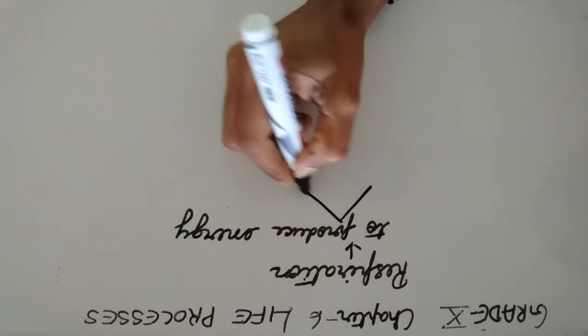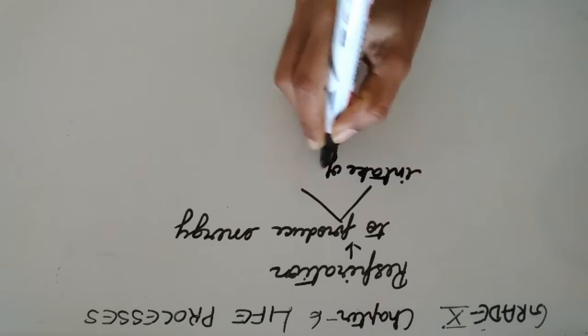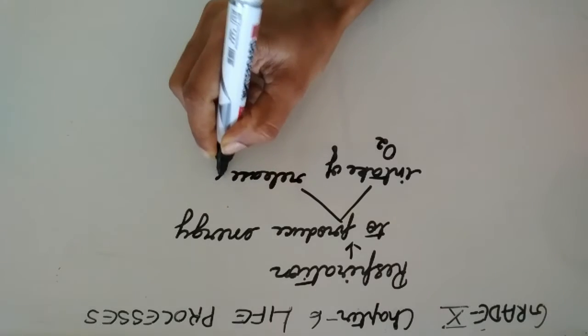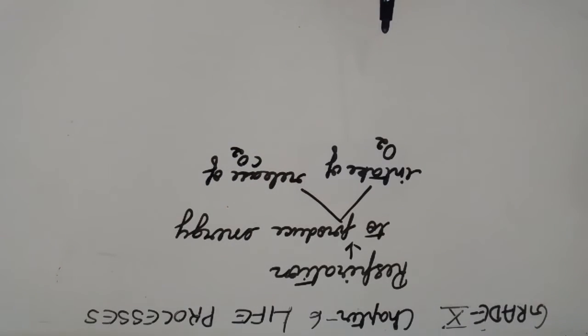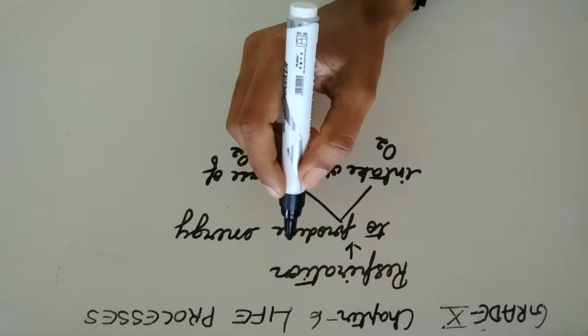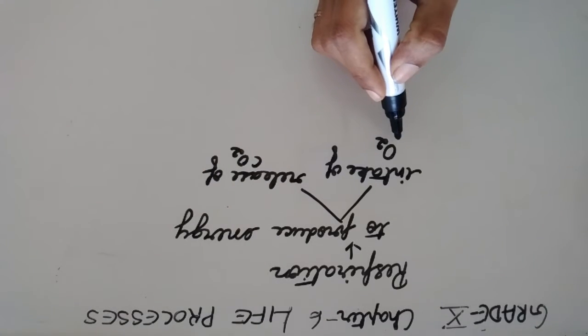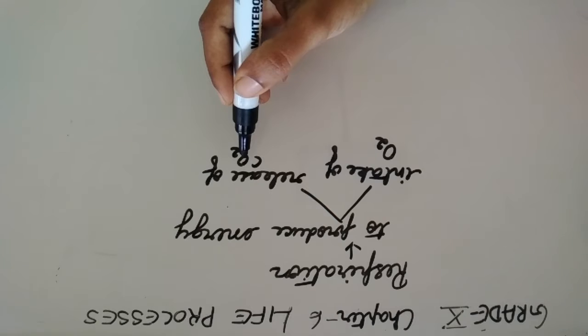That is, with the intake of oxygen and with the release of carbon dioxide. So, what is respiration? Respiration is a process to produce energy with the intake of oxygen and the release of carbon dioxide.